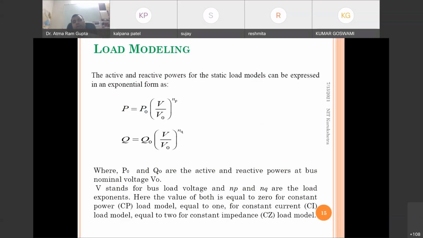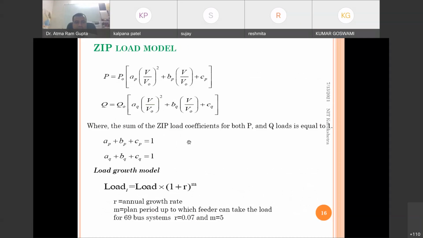In research papers, various authors have shown techniques to find the exponents and what the exponent values are for a particular kind of load. So here we have to change this equation as per the loading conditions. This can be one loading condition like the ZIP load model, where there will be percentages of constant impedance, constant current, and constant power load model.